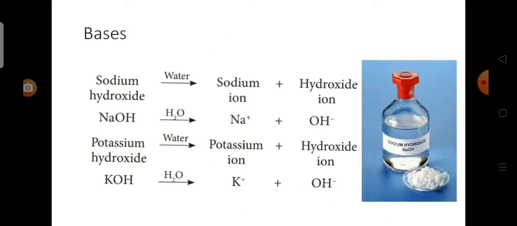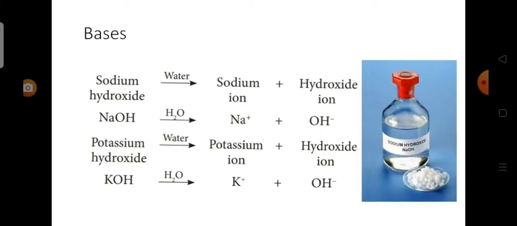Now we will see about the bases. We use soaps for bathing as well as washing. Soaps are slippery in nature. Do you know why? Soaps are slippery due to the presence of base. Bases are chemical substances that are corrosive and bitter in taste.